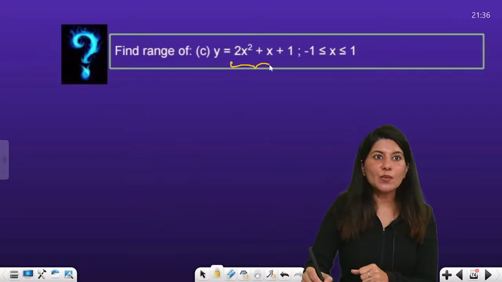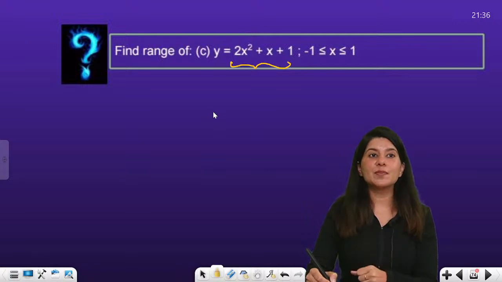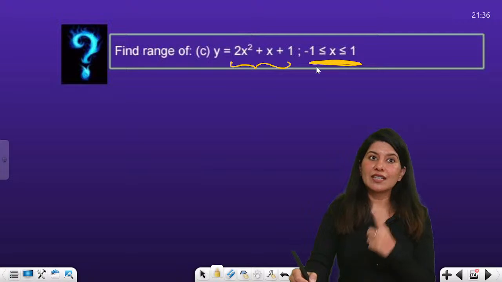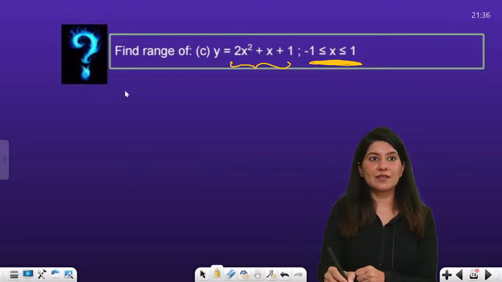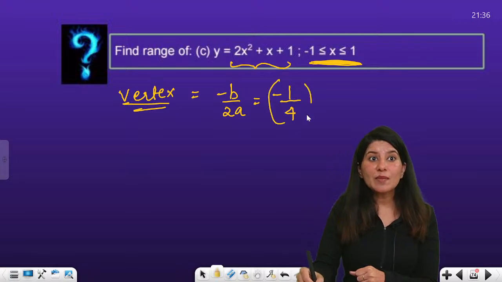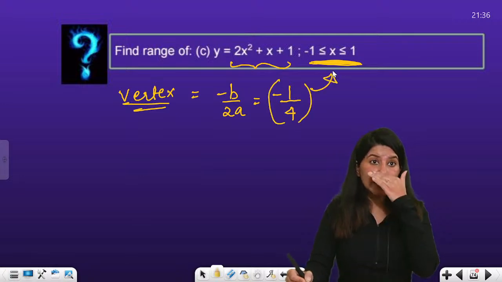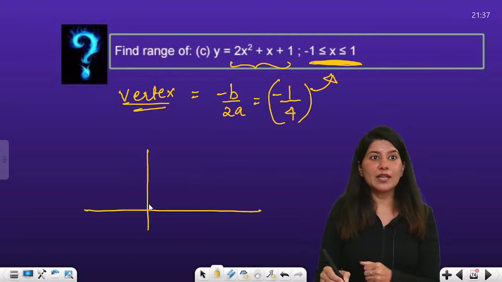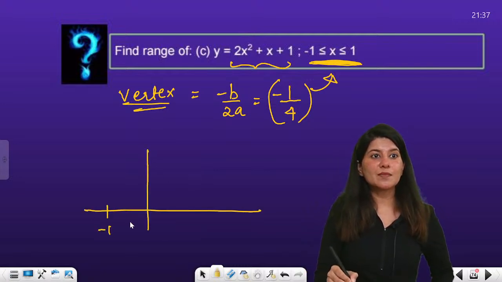Now can you see this question? Again, range of this particular quantity, and x value is restricted. Again, calculate the vertex. So vertex is what? Tell me. Vertex is minus b by 2a. So that would be -1 by 2 times 4, -1 by 4. And can you see my vertex belongs to this category? And this is an upward facing parabola, right? -1 by 4.